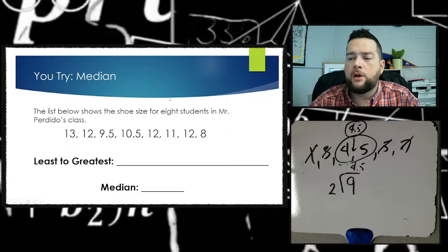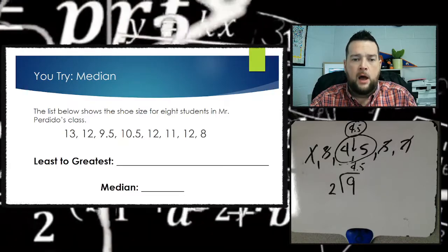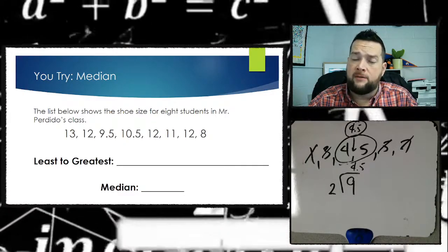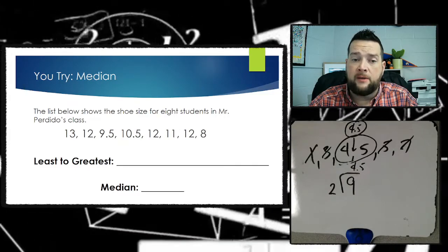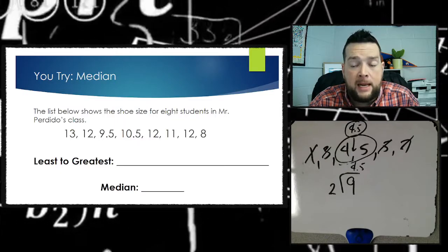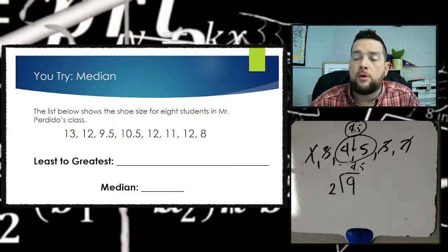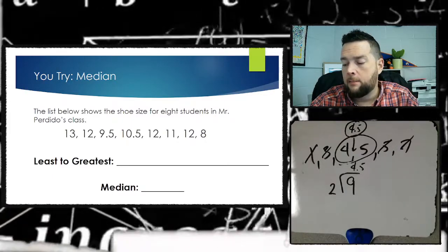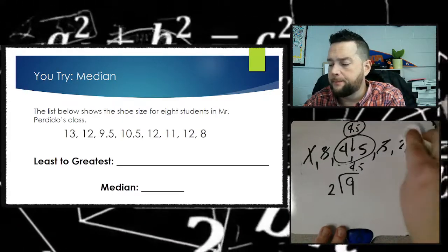Go ahead and try this one. We had the same example for the mean, which I think the answer was 11. The average shoe size was 11. Now we need to find out what the median is. So go ahead and pause this video, try it yourself, and then come back to see what the answer is.